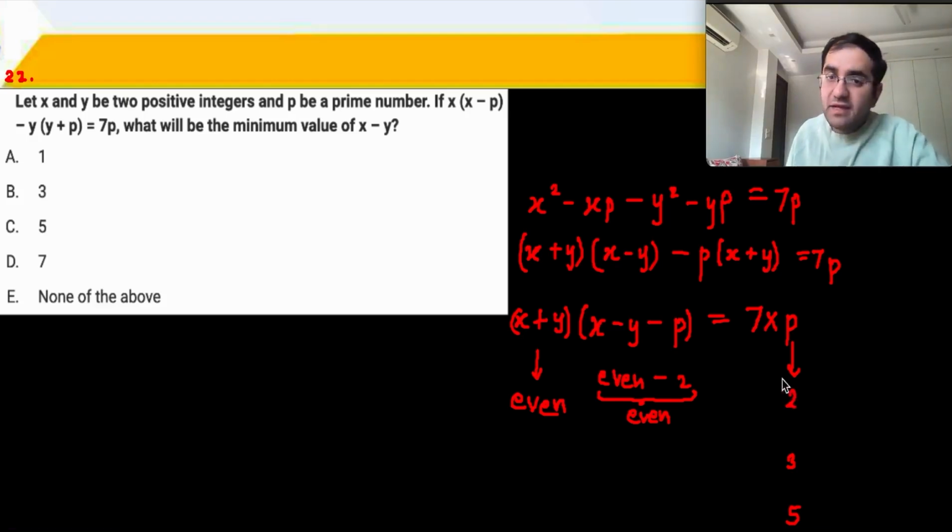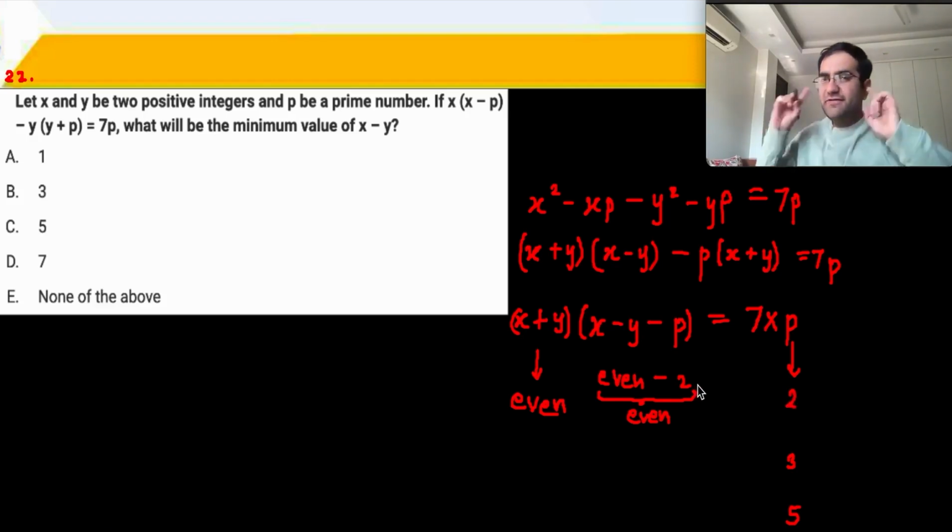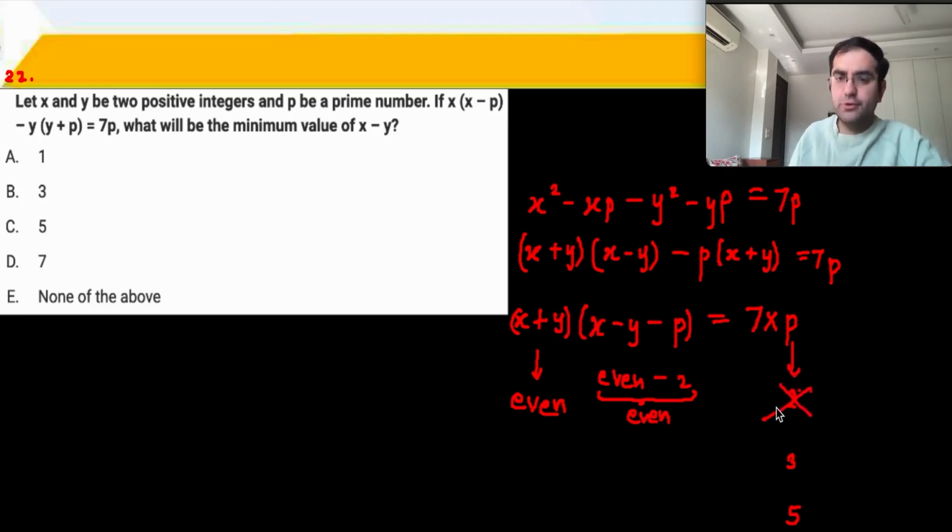14 has only 2 as an even factor. Or what am I trying to say? Can I get 14 as product of 2 even factors? No, I cannot. 14 as product of 2 even factors is not possible. Either it will be 14 into 1, one odd one even, or 7 into 2, one odd one even. So this is not possible. 2 cannot be the prime. Next you get 7 into 3.